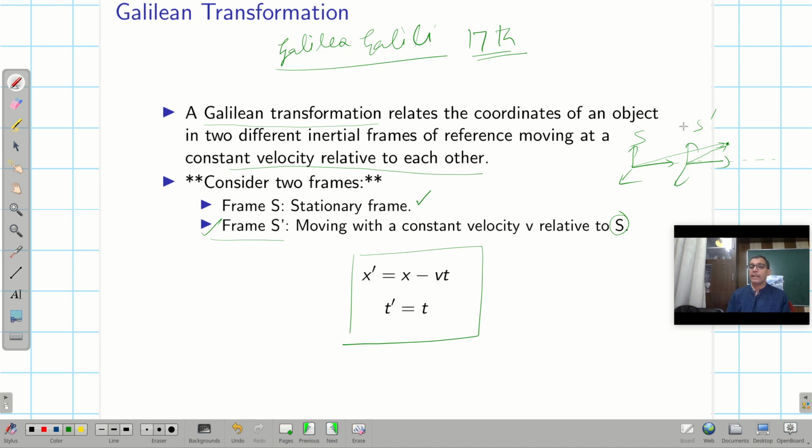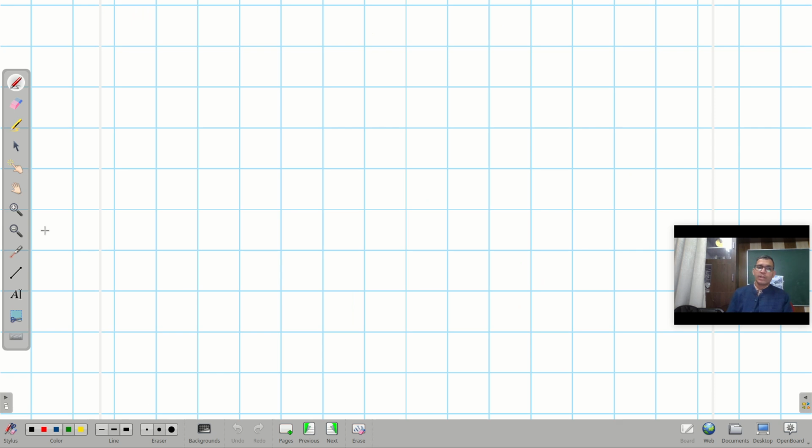And S prime frame is moving with the velocity v along this direction, so it travels a distance vt. So how is this x prime related to x? It is simply x prime is equal to x minus vt, but along the y axis there is no change, so y prime is equal to y and z prime is equal to z. So these are collectively known as the Galilean transformations. And here time will not change, because I will talk about this right now, what is the meaning of Galilean transformation. Let me draw a coordinate system.